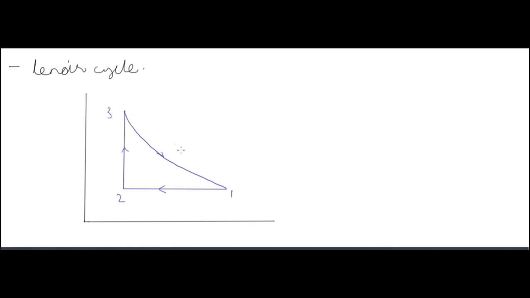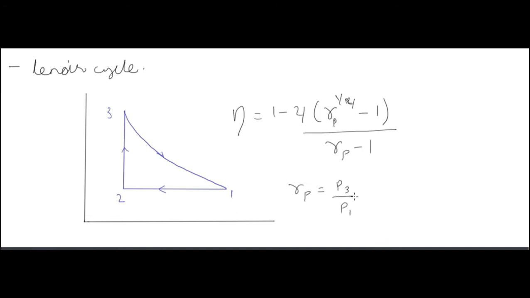Now the efficiency of the linear cycle is 1 minus gamma times (rp to the power 1 by gamma minus 1) divided by (rp minus 1). Rp is the pressure ratio, equal to P3 by P1.